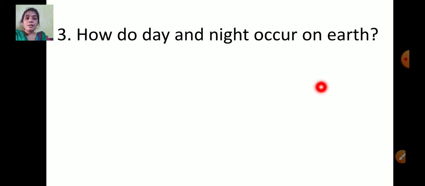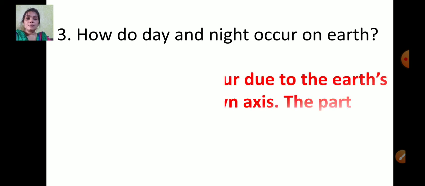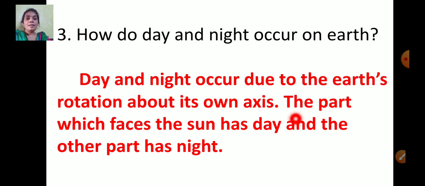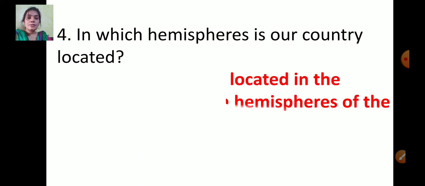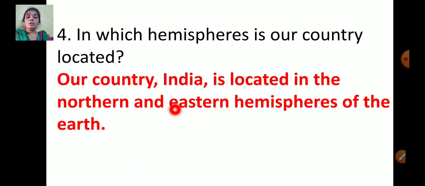How do day and night occur on Earth? This is also just what we learned. It's due to the Earth's rotation about its own axis; the part which faces the sun has day and the other part has night. In which hemisphere is our country located? It is located in the northern and eastern hemispheres of the Earth, or you can write only northern also. The exact right answer is the northern and the eastern hemispheres.